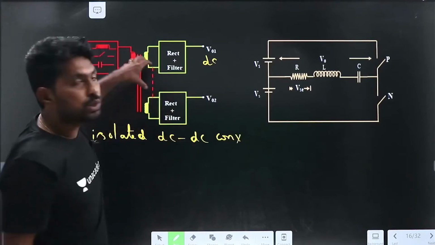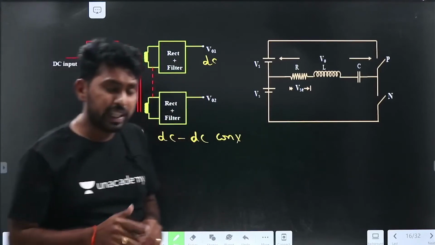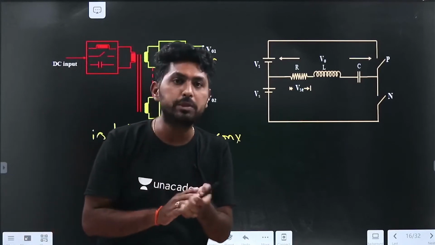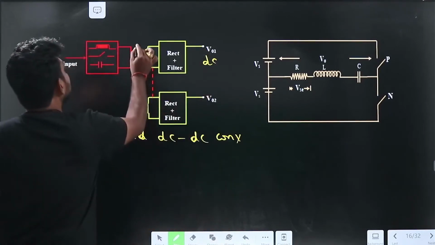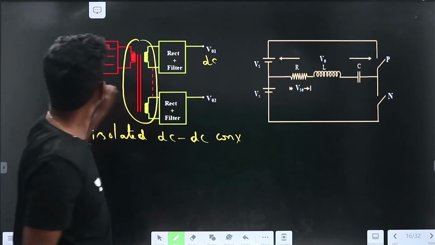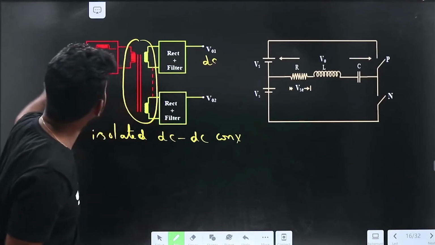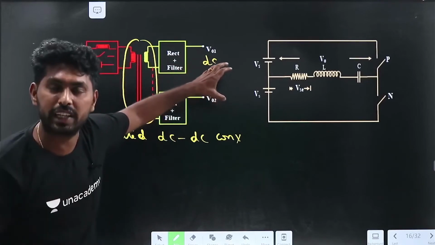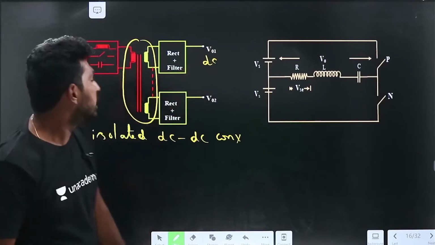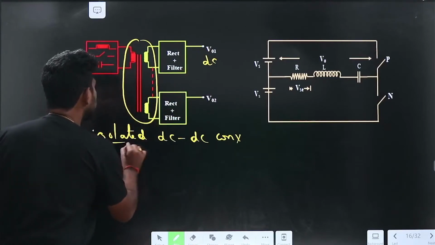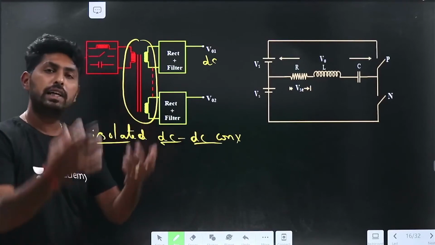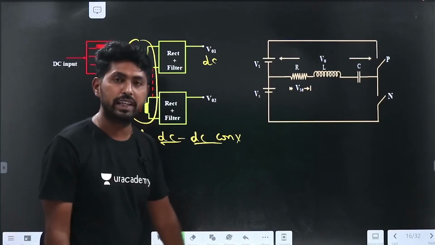So what is the meaning of isolation? It is also DC to DC conversion, but what is the difference you need to observe? Here there is a transformer in between the input and output. It isolates the two external circuits to avoid the shock at the load. The basic isolation function is to provide galvanic isolation between the two external circuits, which we will study for the ESE syllabus.